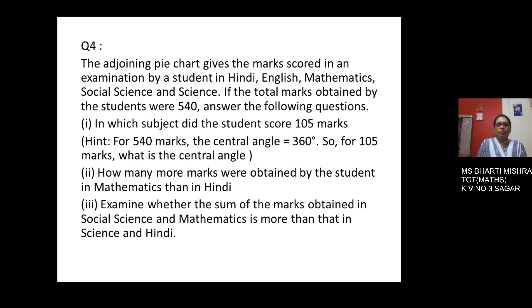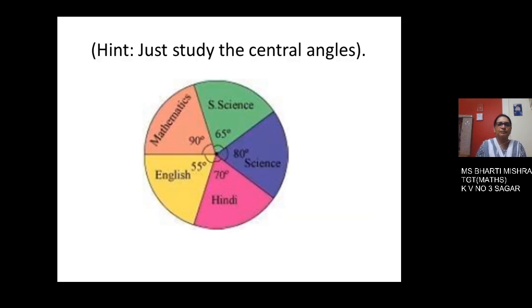How many more marks were obtained by the students in mathematics than in Hindi? And examine whether the sum of the marks obtained in social science and mathematics is more than in science and Hindi or not. So gradually let us proceed. Here is the figure given.